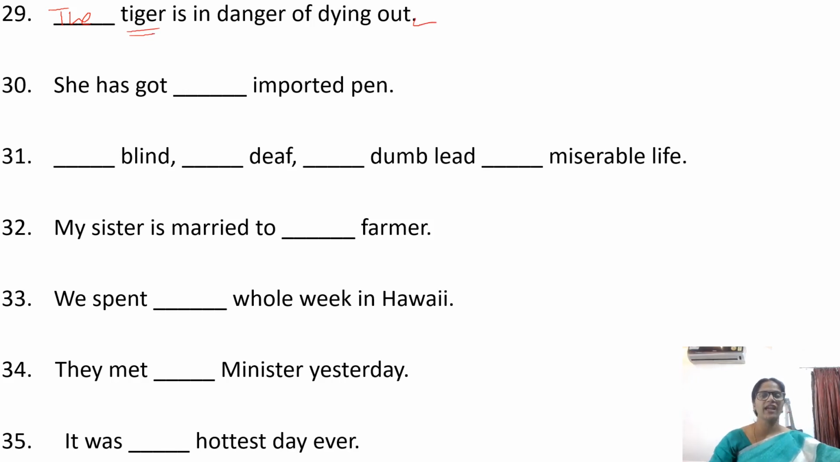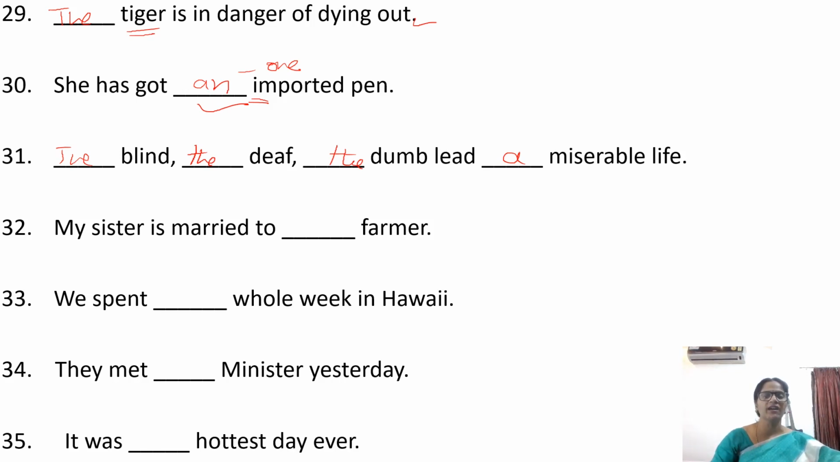She has got an imported pen. An is used in the sense of one. Imported, E sound. E is a vowel sound, so we have to use an. The blind, the deaf, the dumb lead a miserable life.